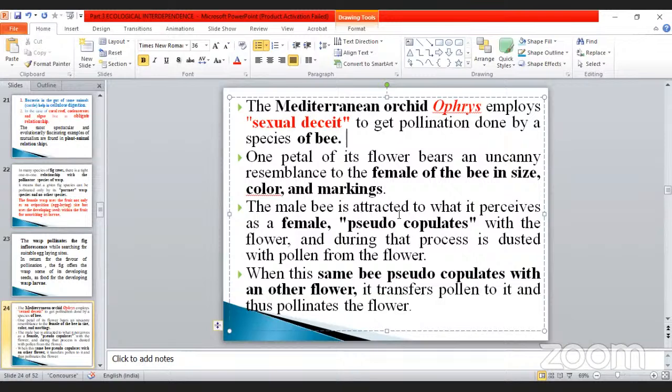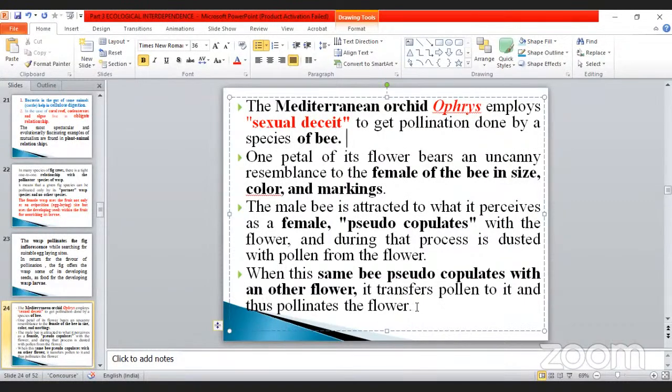The male bee is attracted to what it perceives as a female. So the flower is similar to that of the female, and the male is easily attracted. It also pseudocopulates, so it can lay its eggs on the flower. During that process it is dusted with pollen from the flower. When the same bee pseudocopulates with another flower, it transfers pollen to it and thus pollinates the flowers.